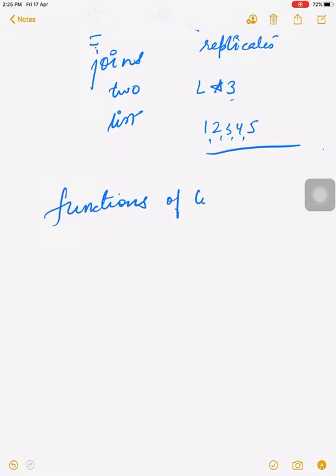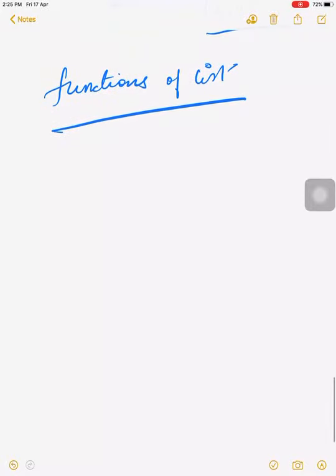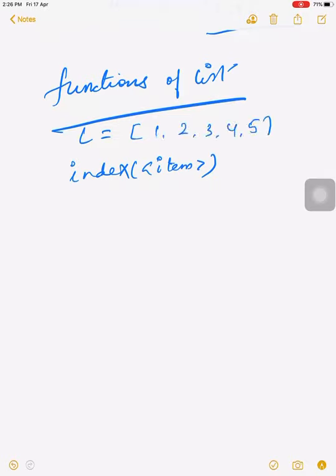Slicing you already know. Now we will discuss some functions which we use upon the list. These are the functions of list. The first function we use on the list is the index function. What is the output of this function? The index function simply returns the index of the item.